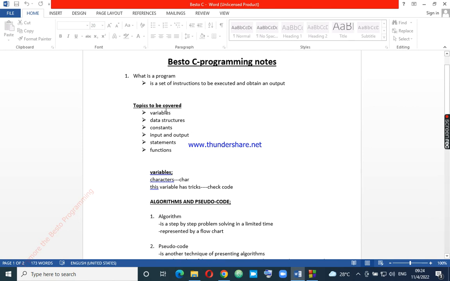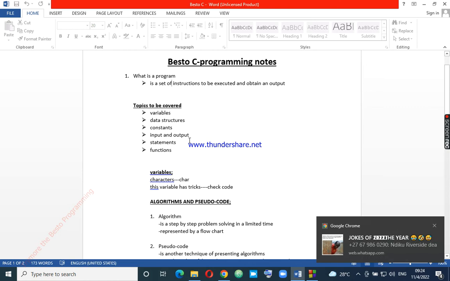So topics to be covered: variables, data structures, constants, input and output statements, if statements and loops, functions. I'm going to introduce repetition statements and so on.